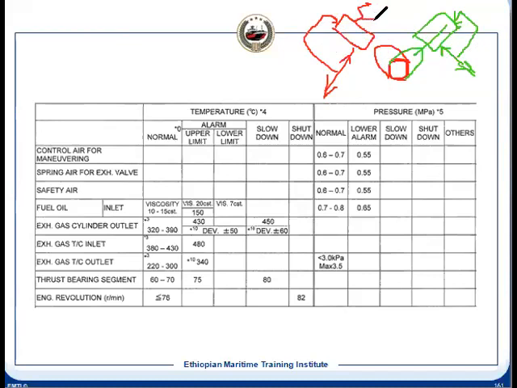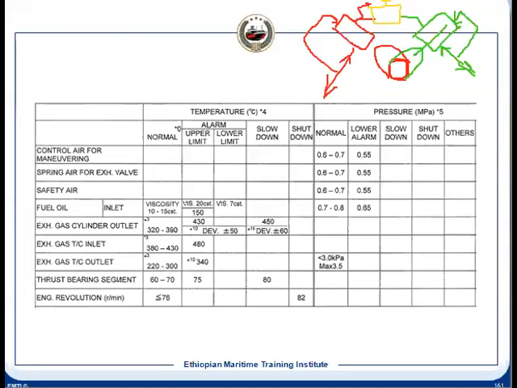So what do we have here? Here we have a shuttle valve. This is going to the cylinder air starting valve, and it is coming from one side like this, and from the other side like this.